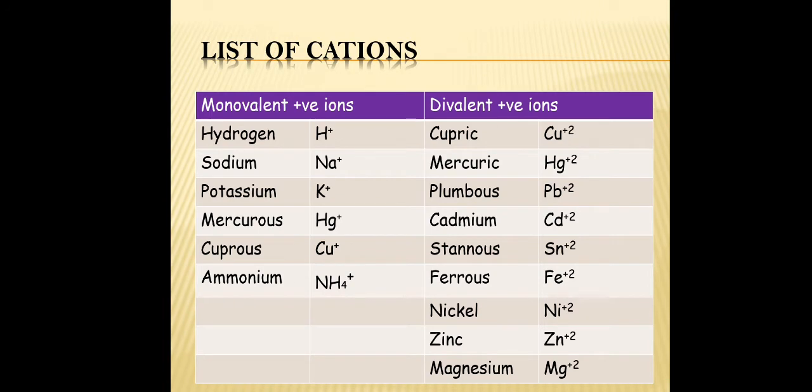We know that positive ions are cations. Let's see some examples of monovalent cations and divalent cations. Hydrogen, sodium, potassium, mercurous, cuprous, ammonium, etc. are the monovalent cations, while cupric, mercuric, plumbous, cadmium, stannous, ferrous, nickel, zinc, and magnesium are divalent cations.